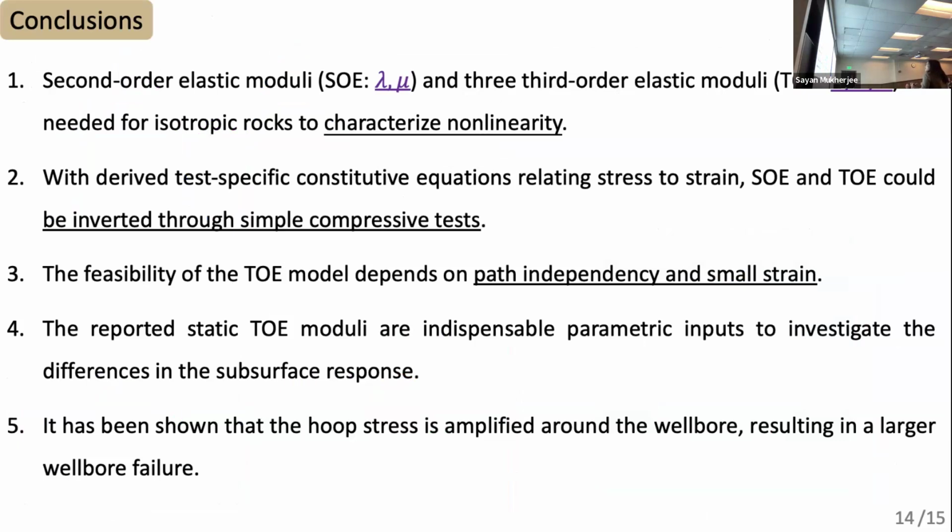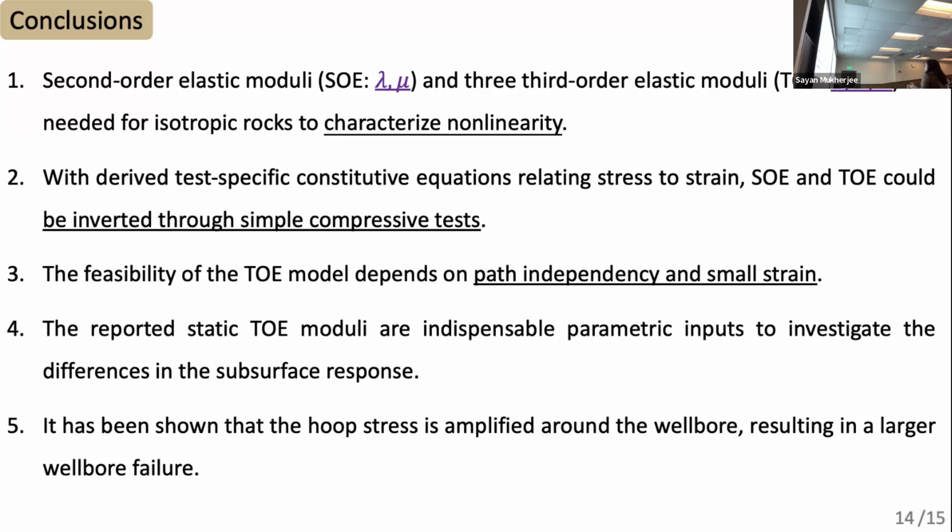First, in order to calculate the rock nonlinearity, we use the third-order elastic model, and it requires that we calculate these 5 elastic parameters. And then secondly, we derive the test specific density equations, so we can measure these elastic moduli through the simple compressive test. And thirdly, the feasibility of the third-order model depends on path independency and the small strain.